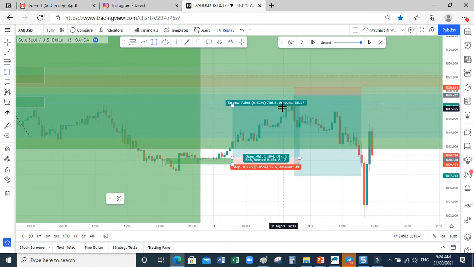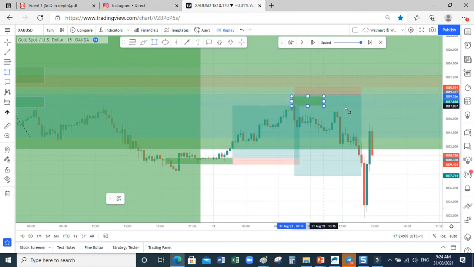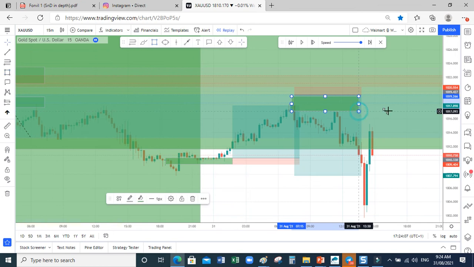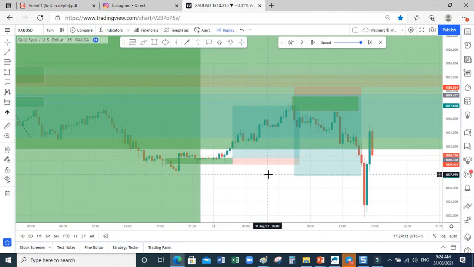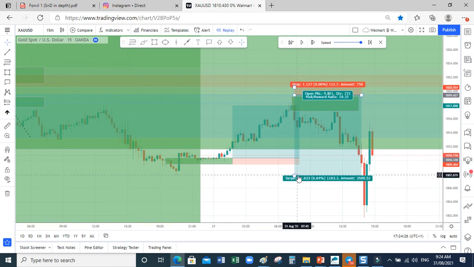Then if I want to do this here, this is a supply zone, right? It was retested. We have the rules for identifying a good potential supply zone. Not all supply and demand zones are potential. We have just 4 rules. The zone must be fresh. The zone must leave with a significant momentum bar. This is a supply zone, and price went back to this break of market structure here.